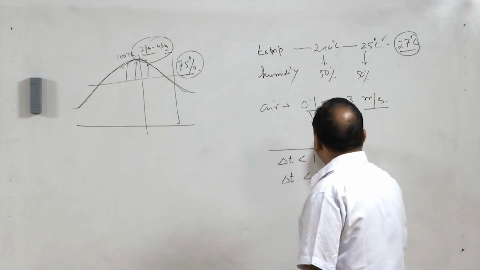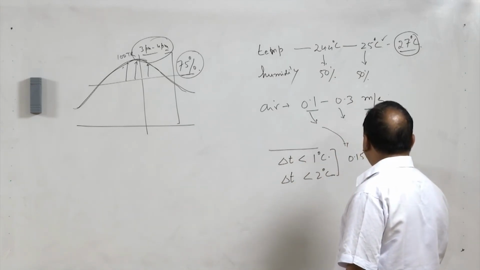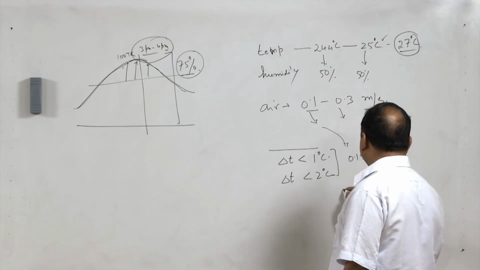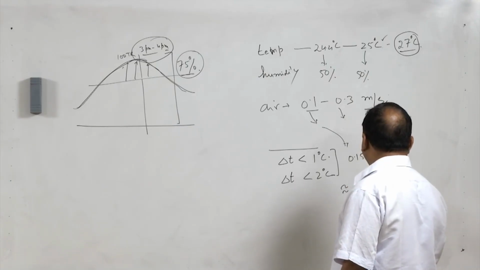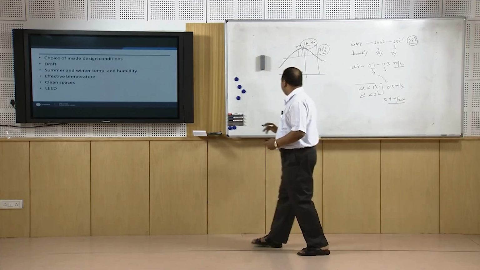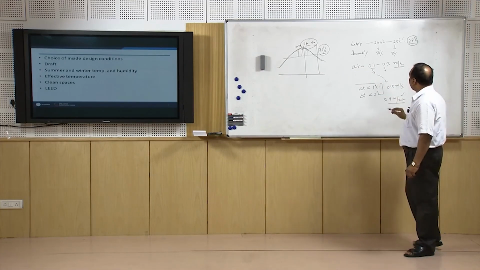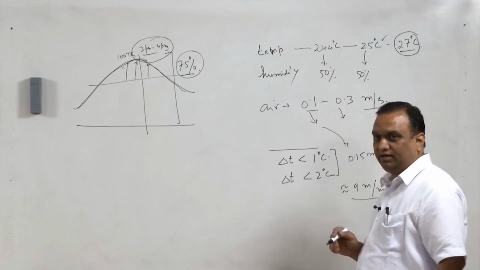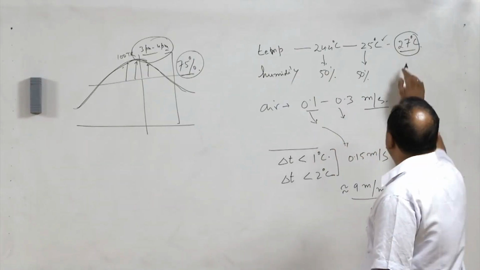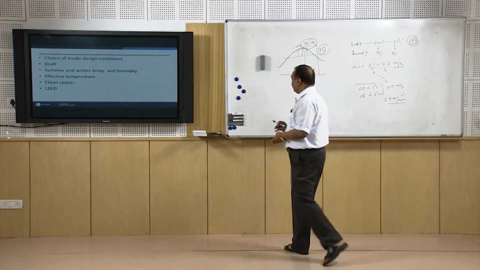Now, air movement. Ideal air movement is 0.15 meter per second. It turns out to be approximately 9 meters per minute. So, if proper air movement is maintained in the room, we can go up to 27 degrees centigrade. There is a concept of draft.